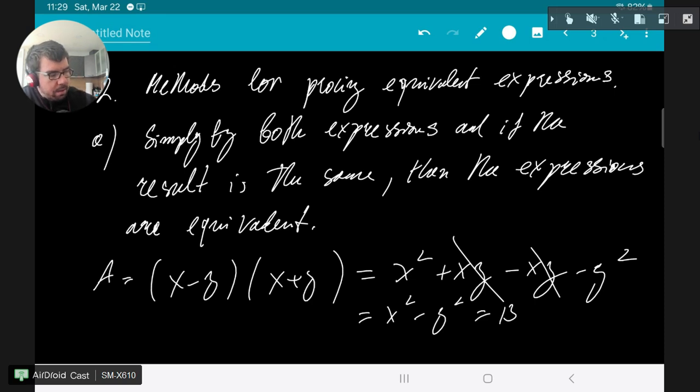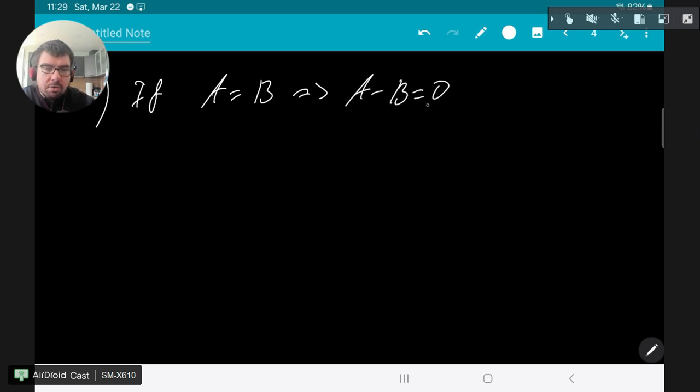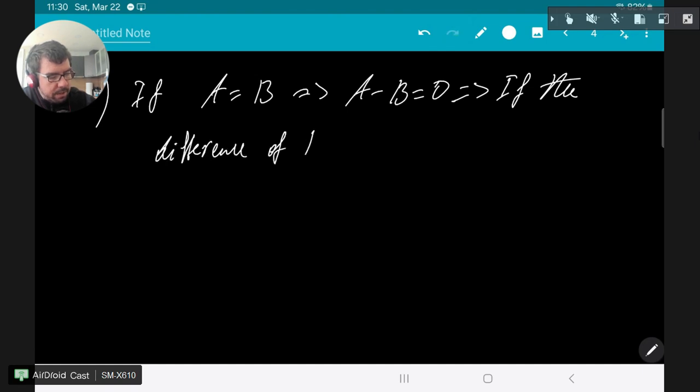Okay, if a is the same as b, this means that if I move b on the left side with minus, I'll get a minus b equals 0. So this method simply says, therefore, if the difference of the expressions is 0, then they are equivalent.